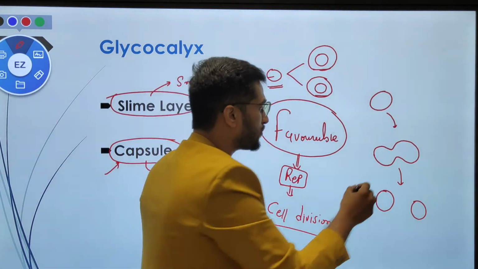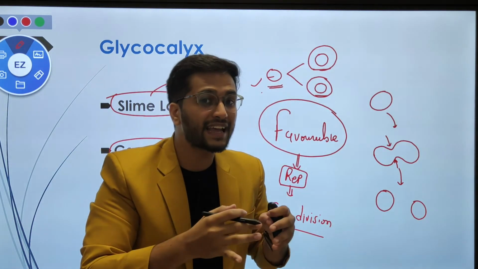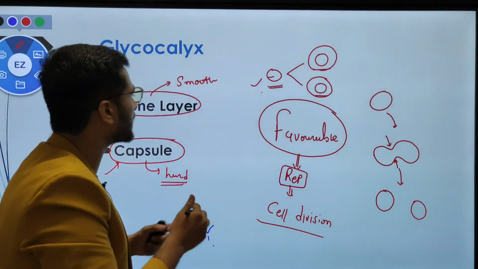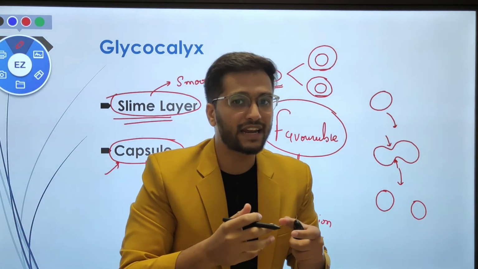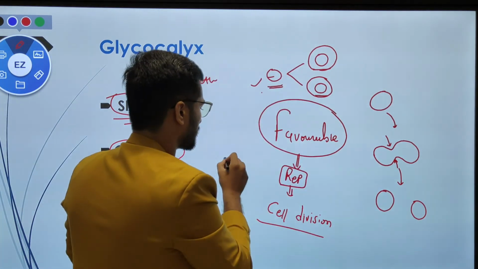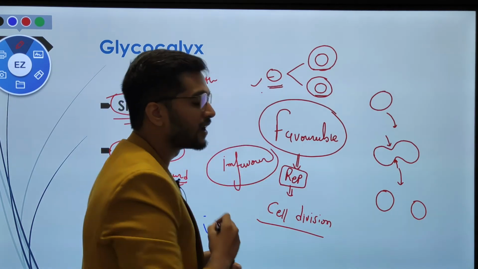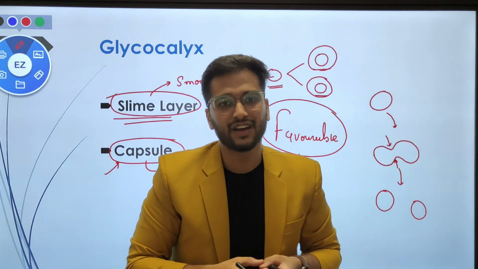For the furrow formation, what do they have to do? They have to maintain the glycocalyx texture as smooth. So in the favorable condition the texture is smoother and the glycocalyx will behave as a slime layer. But what about the unfavorable condition? When there is a risk to life, they first have to protect themselves and afterward divide.